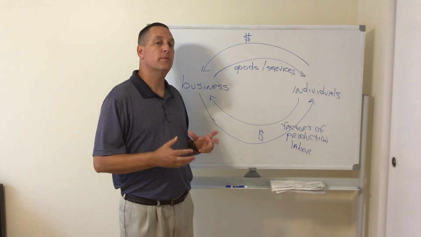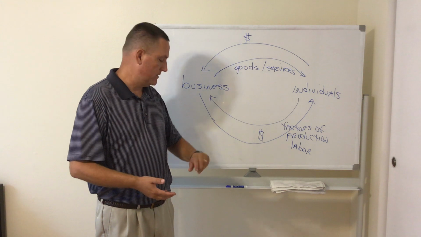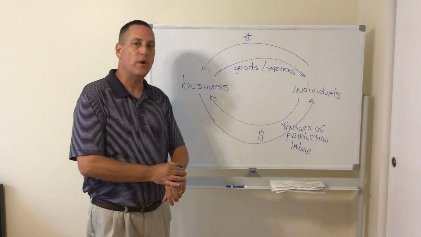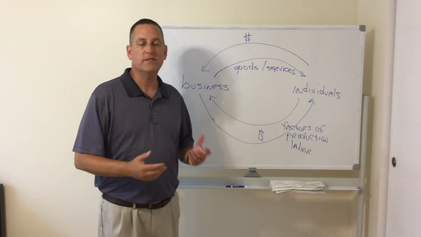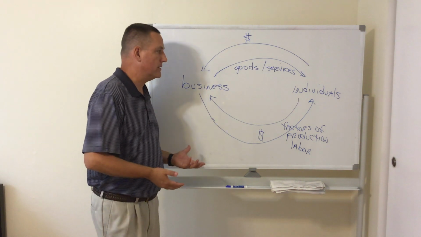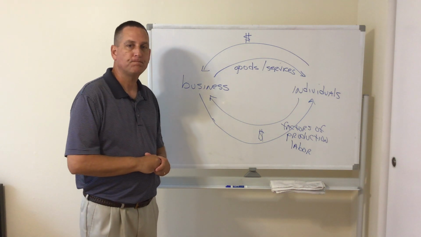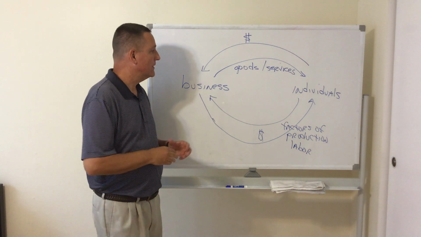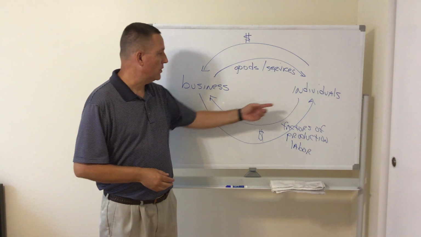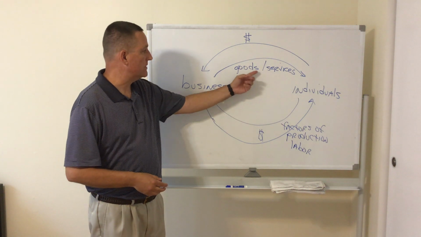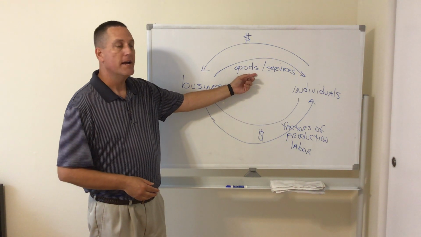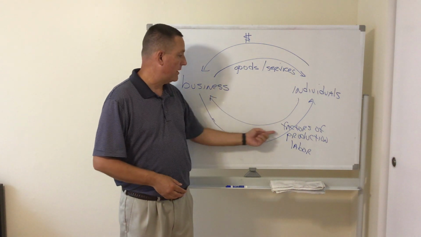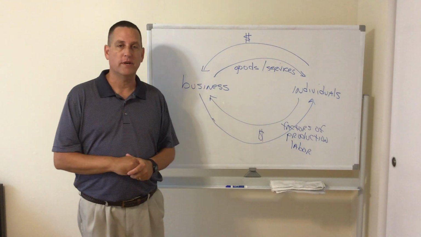So we use the term economic interdependence to describe the idea that we need the businesses, and the businesses in turn need us. Okay? That diagram is very important. You're going to need it for the test. Okay? So we as individuals depend upon the businesses to provide the goods and services, but the businesses depend upon us to provide them with the factors of production.